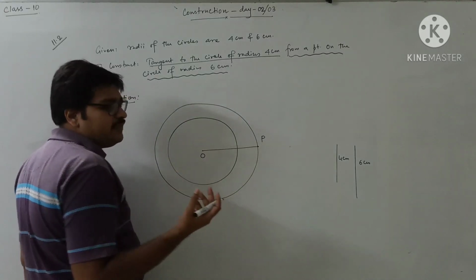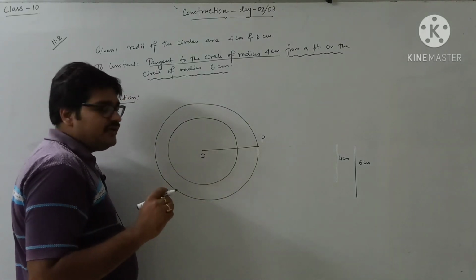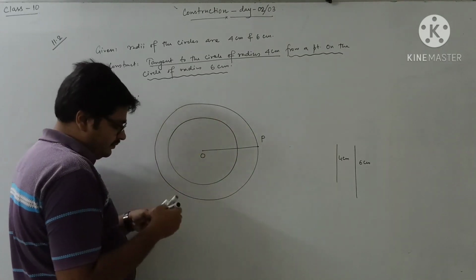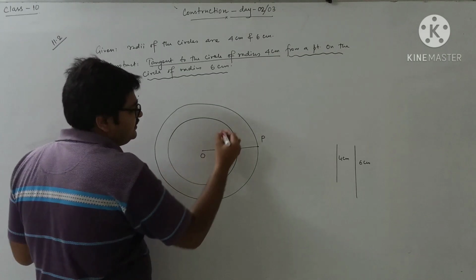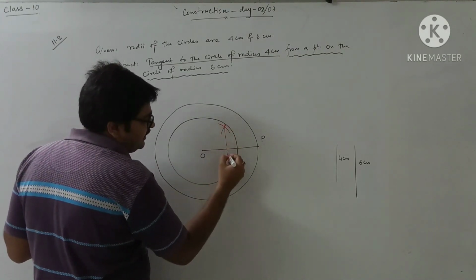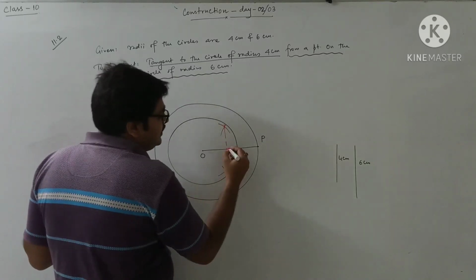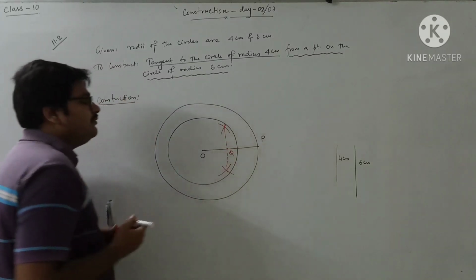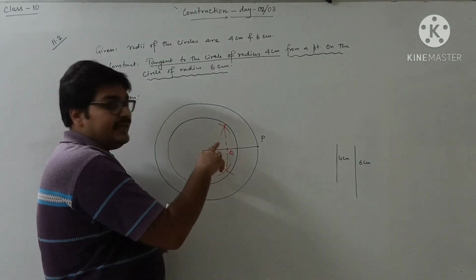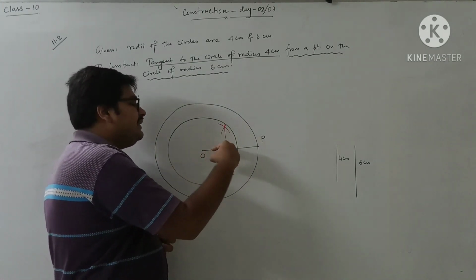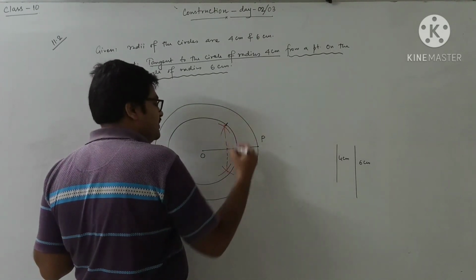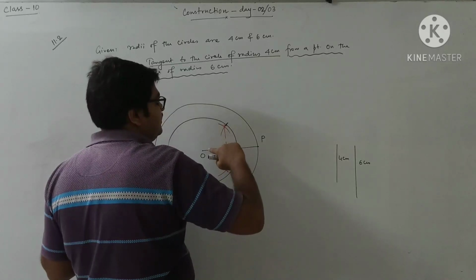So I know the process of perpendicular bisector. Last class we already discussed it. So putting here more than half, then one arc here. So suppose this is the perpendicular bisector of OP. Giving the name as Q. Now taking the measurement of OQ, taking OQ as radius and Q as center, just draw the arc and cut the arc from the circle.